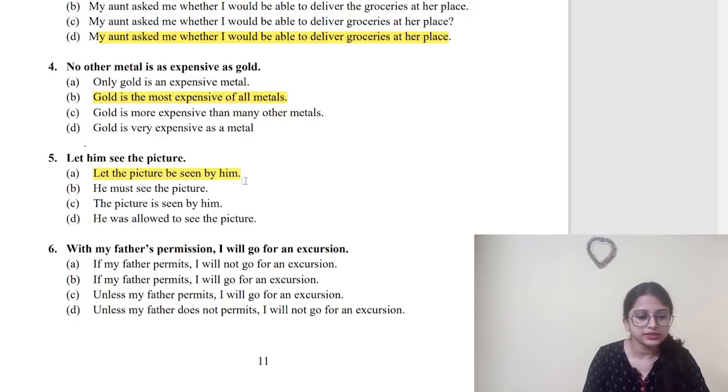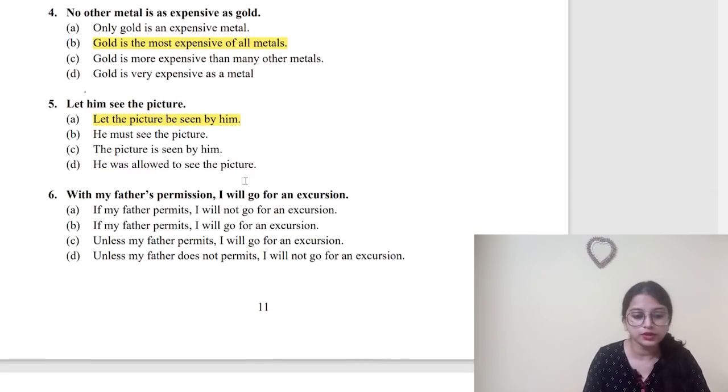No. Number 6. "With my father's permission, I will go for an excursion." So if my father permits, I will not go for an excursion. If my father permits, I will go. No. If my father permits, I will go for an excursion. So 6, which one will be the option? Number B. "Unless my father permits, I will go for an excursion" is wrong. Unless my father does not permit, two negatives are coming. No question. So 6B.